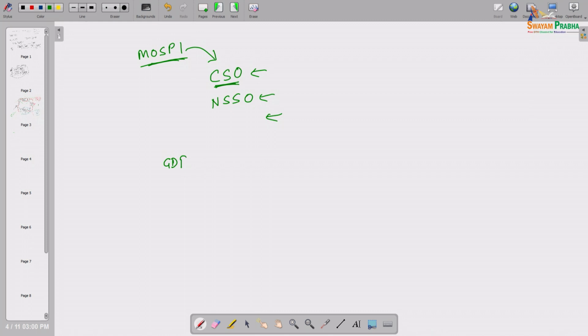One is called nominal GDP, another is called real GDP. So, let us discuss those two concepts now. What is the difference between them?